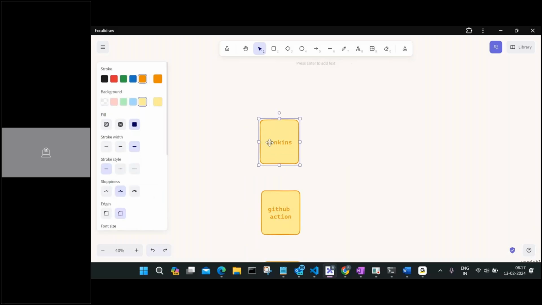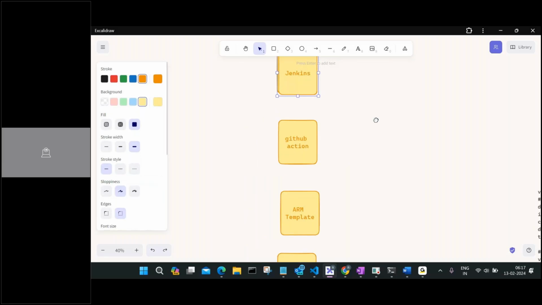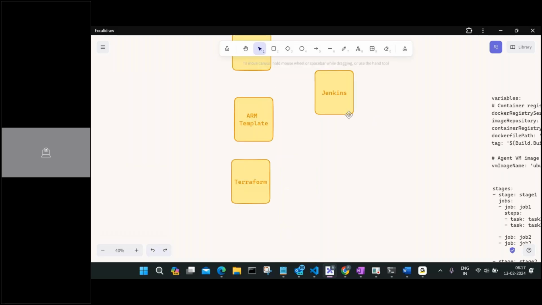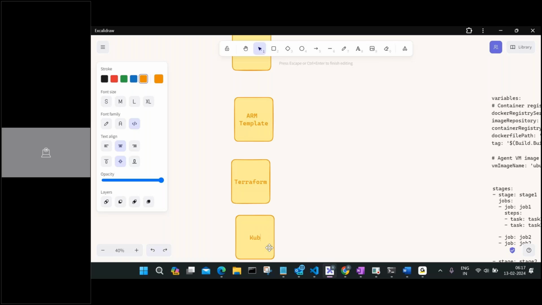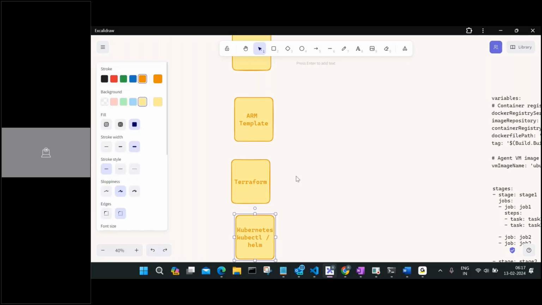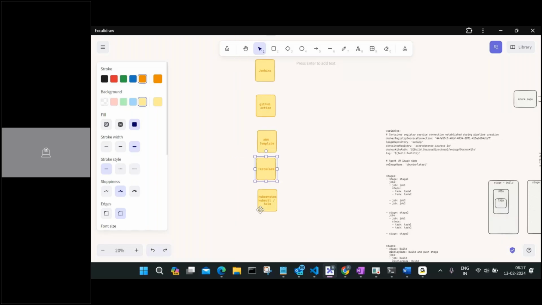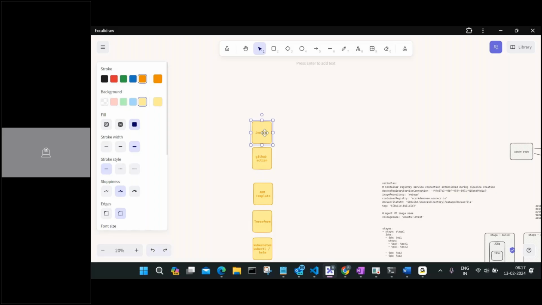Terraform is there, and then Kubernetes definitely. Moreover, everything you're going to do in Kubernetes, be it your normal kubectl or using Helm charts or anything else, all these things are going into the particular thing. Okay, so these are some of the popular tools. Ansible is also there, Chef is there, something like Chef, Ansible, and all those things.